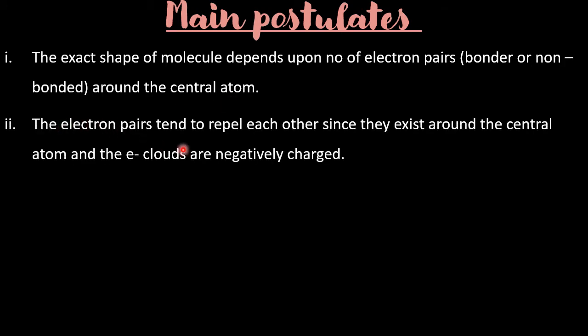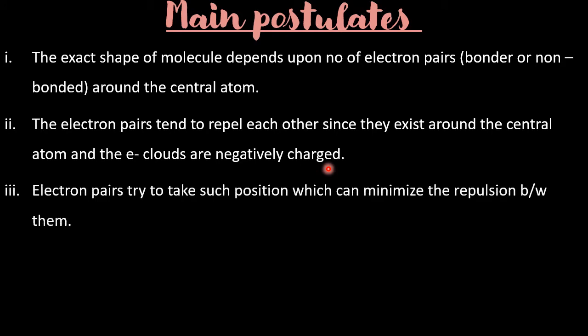The electron pairs tend to repel each other since they exist around the central atom, and the electron clouds are similarly charged. Around the central atom, we find electron pairs in the form of electron clouds. So because they are similarly charged, naturally they want to repel each other. But the problem is what? Let them go for the minimum repulsions.